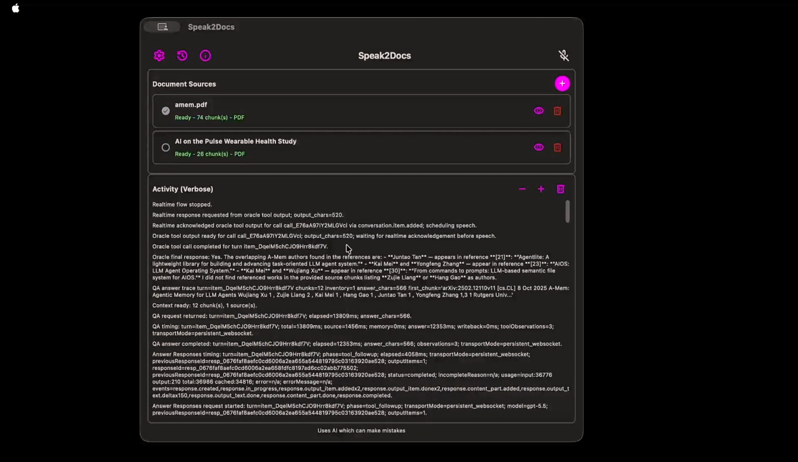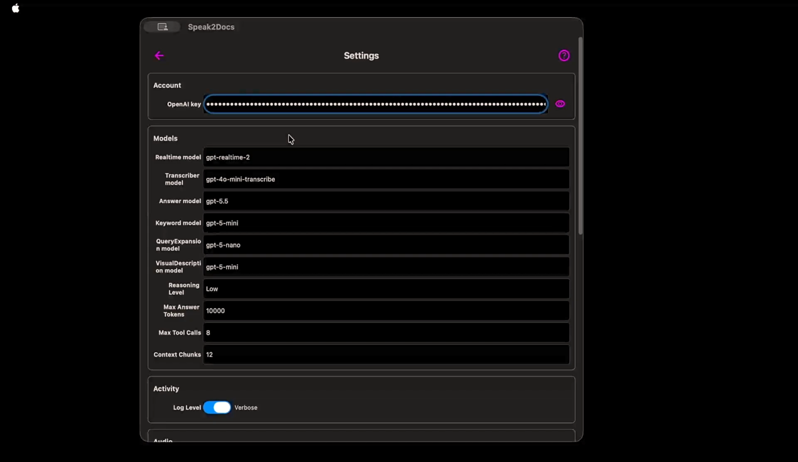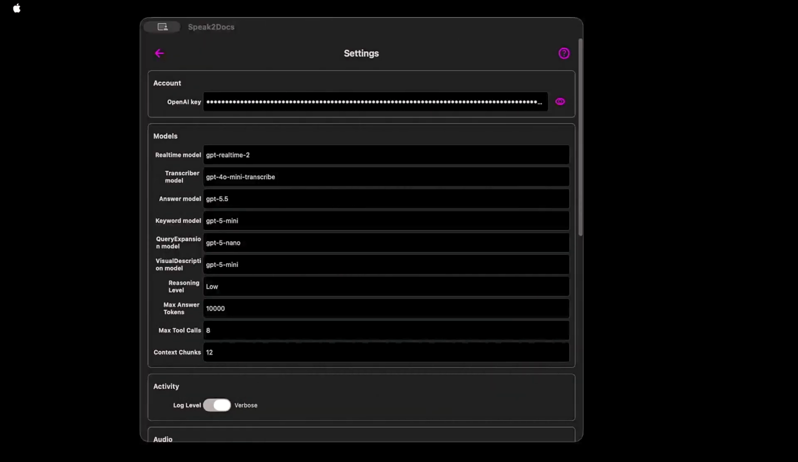Okay, let's take a look at some of the settings that control how this application functions. The most important is the OpenAI API key. Essentially in this application, we're using the OpenAI models, so we need this API key. To generate this key, you can go to platform.openai.com, create an account if you don't have one, generate a key, and make sure it's funded. Otherwise, this application cannot function.